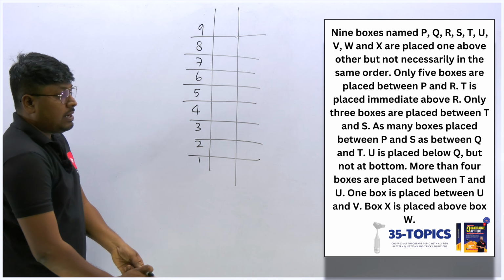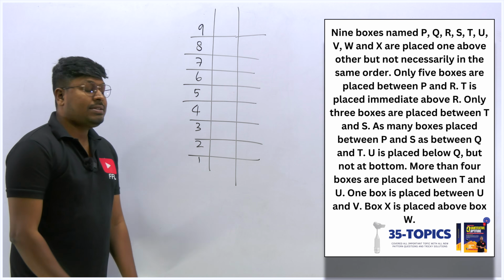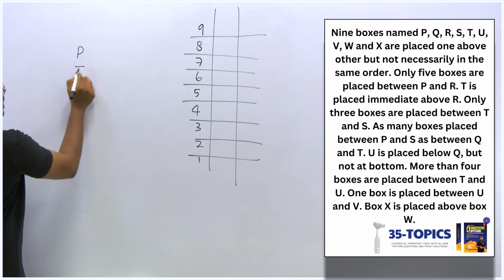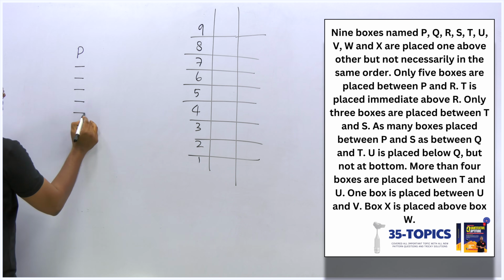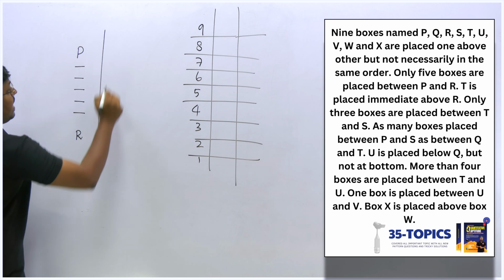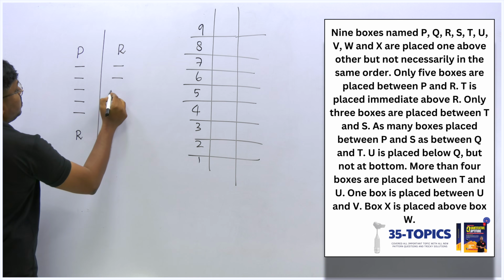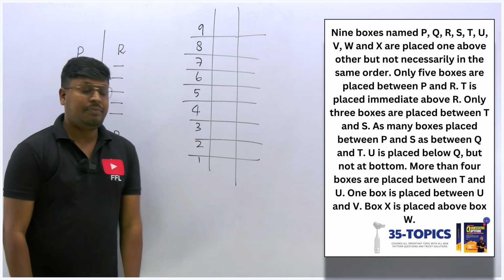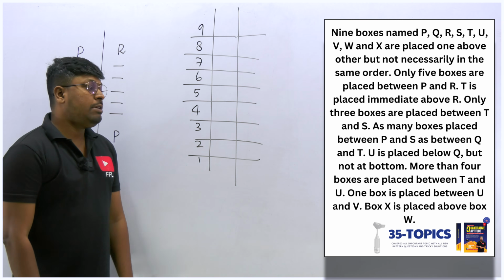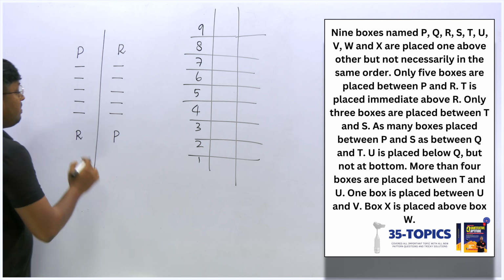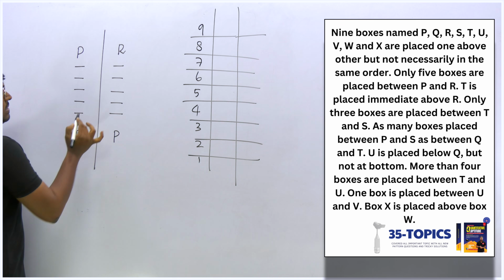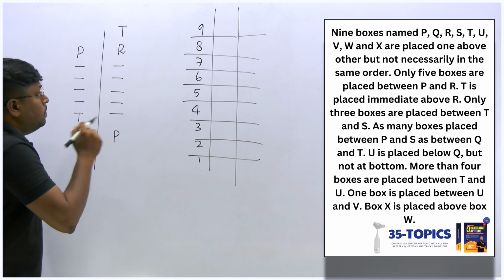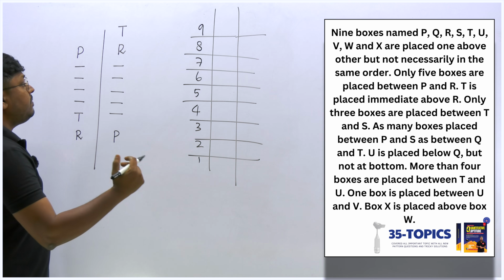Okay, so now first point, only 5 boxes are placed between P and R. So between P and R, there are 5 boxes, 1, 2, 3, 4, 5. So here it can be R, or else we have another possibility. R, 1, 2, 3, 4, 5. So in both the cases between P and R, we have a gap of 5. Second point, T is immediately placed above R. Above R, immediately it should be T. So this is the only chance. So in both the possible cases, above R, we fixed T.